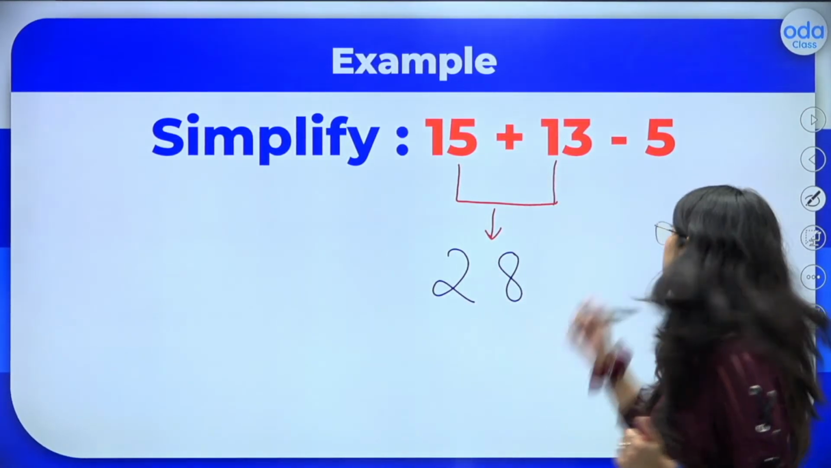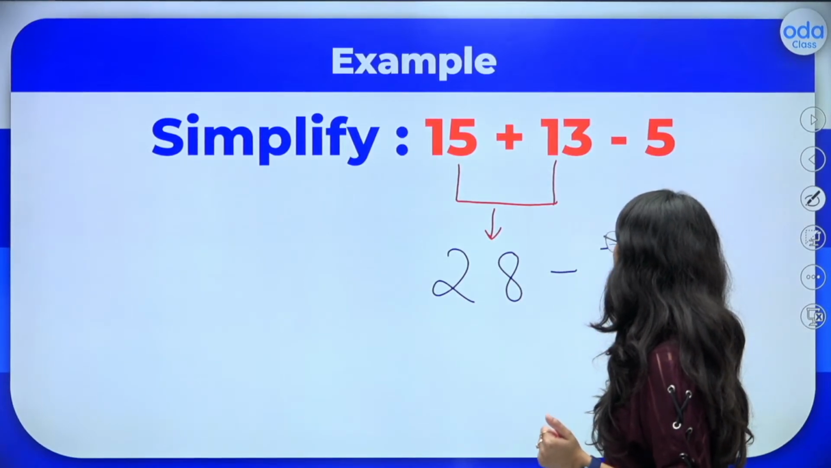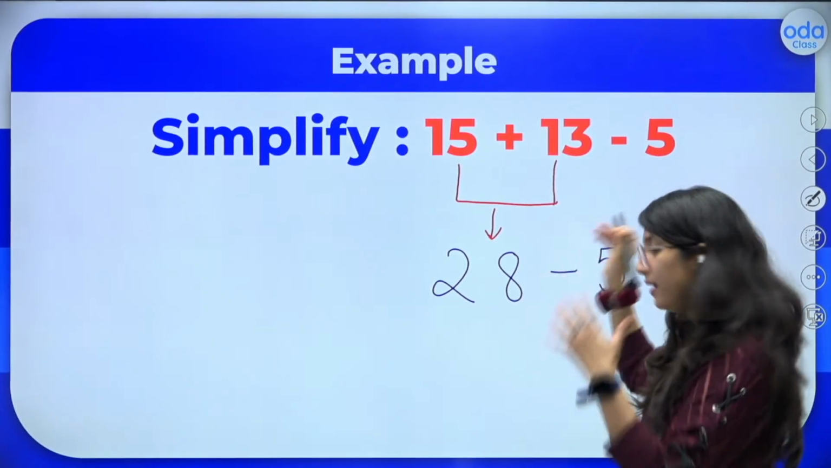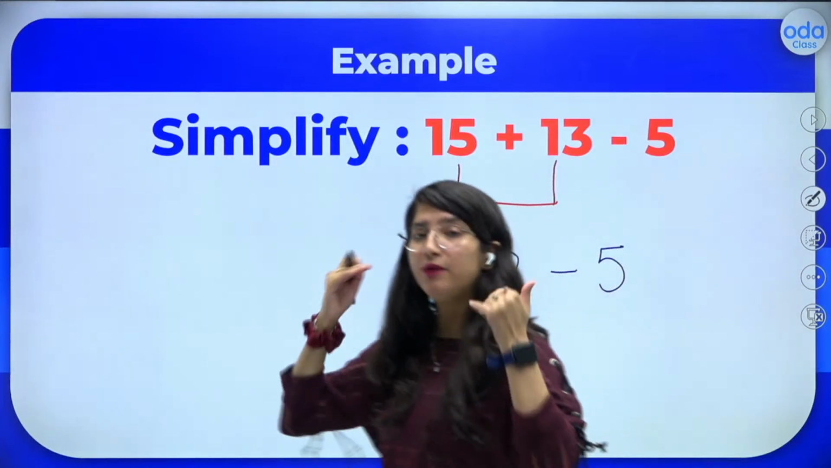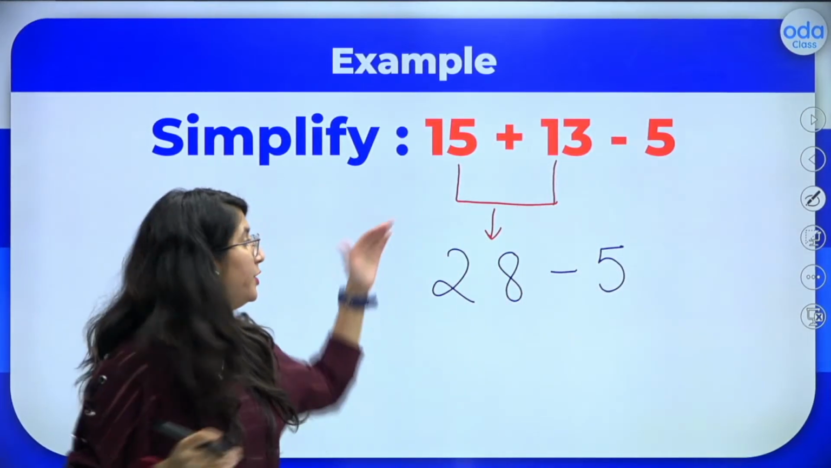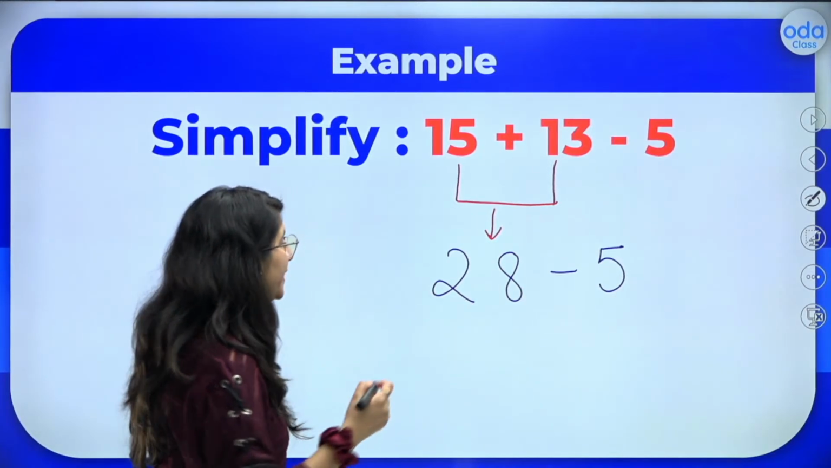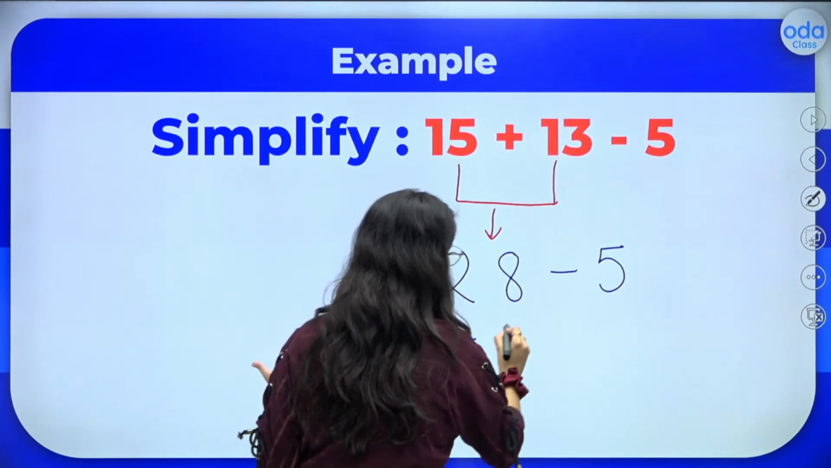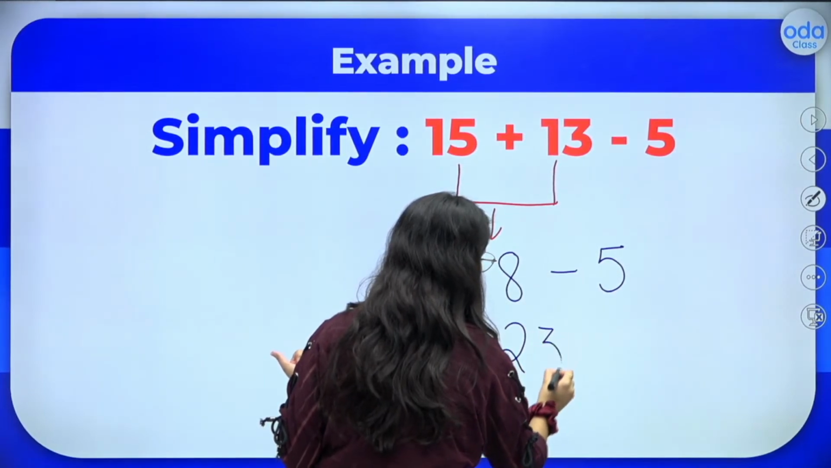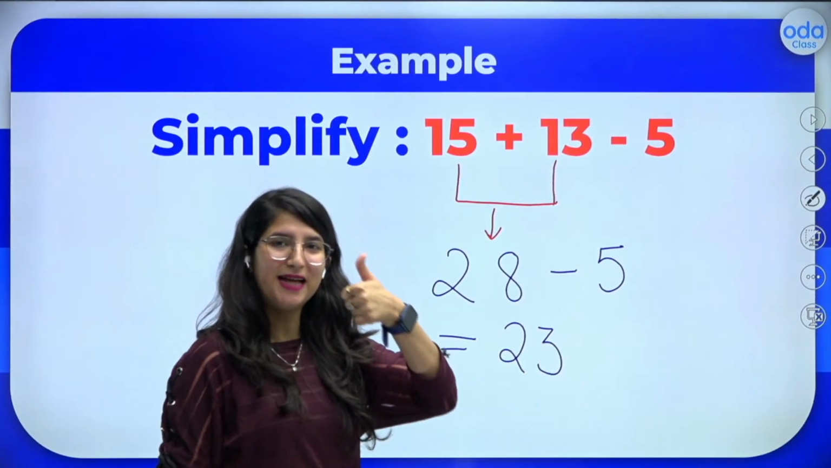Now what am I supposed to do? Simply subtract 5. Always remember, kids, when you copy down the numbers in the next step, you always copy them along with their signs only. Now, what is 28 minus 5? That is 23. And our answer is absolutely done.